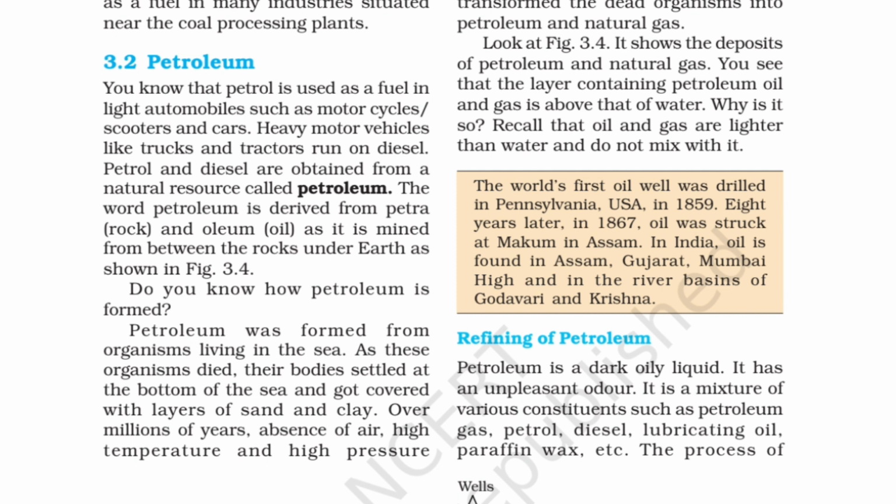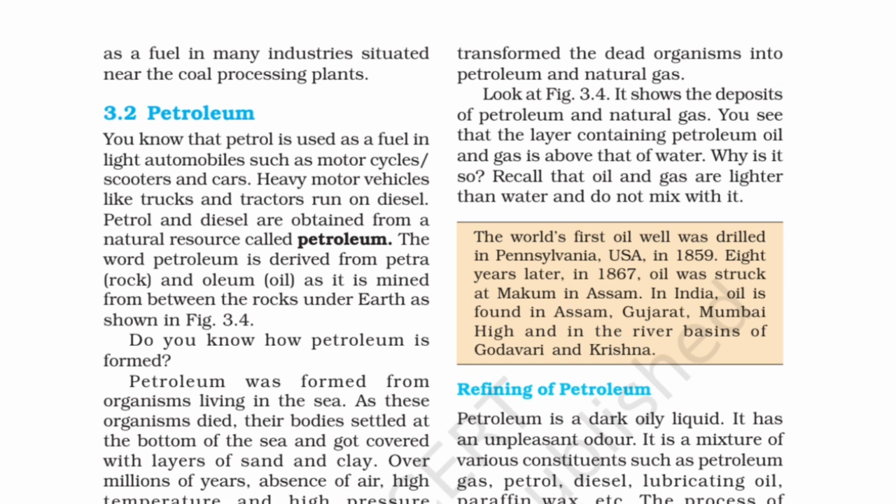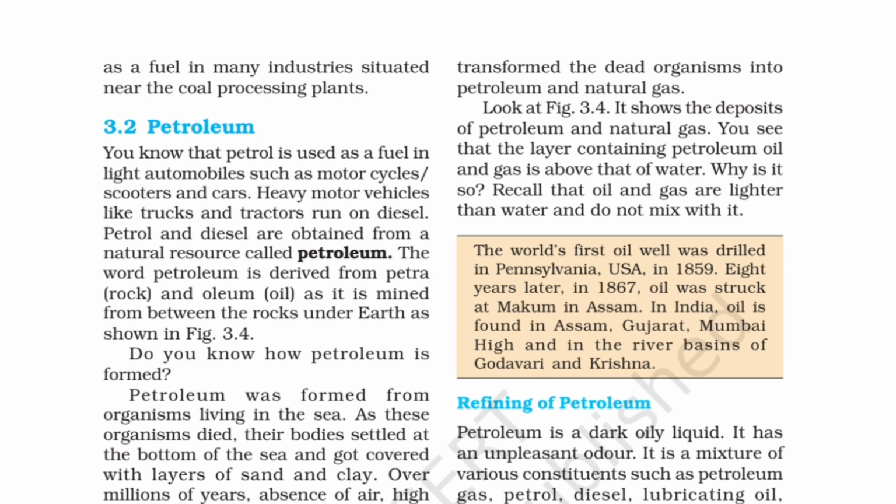Now do you know how petroleum is formed? Petroleum was formed from organisms living in the sea. As these organisms died, their bodies settled at the bottom of the sea and got covered with layers of sand and clay. Over millions of years, absence of air, high temperature and high pressure transformed the dead organisms into petroleum and natural gas.